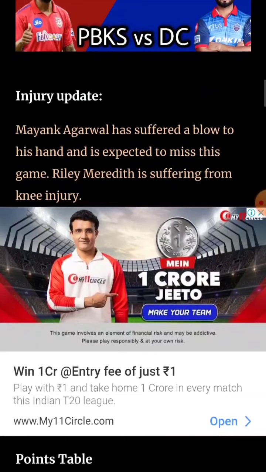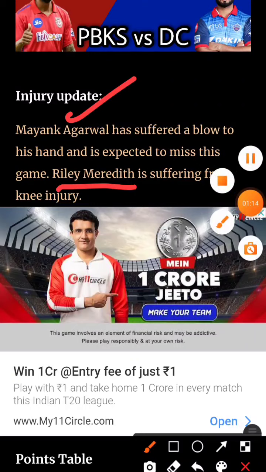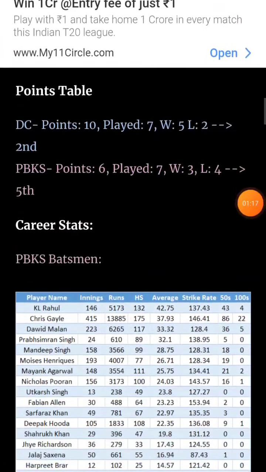And now let's talk about the injury update. Very important update is there. Mayank Agarwal has injured his hand, and that's why he did not play the last match also. And Riley Meredith, he is suffering from knee injury. Last time some batsman hit straight to Riley Meredith, and it hit his right knee. That's why he is injured now. So instead of Meredith, Jai Richardson will play the next match.